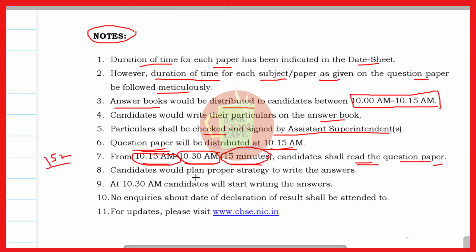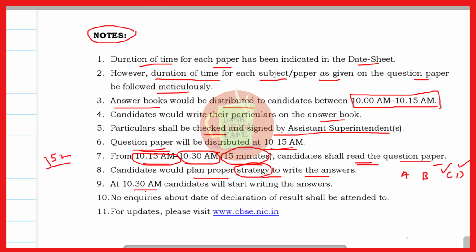Then candidates would plan a proper strategy to write the answer, because within these 15 minutes you can plan how to solve the question paper. If there are 4 sections A, B, C and D, then whether to solve D section first or C section first, whatever strategy you have to follow after going through the questions, you can decide within those 15 minutes.